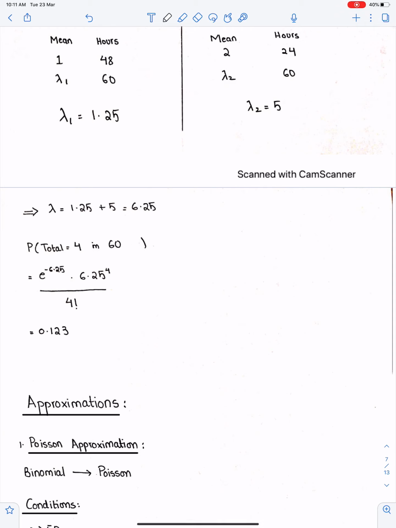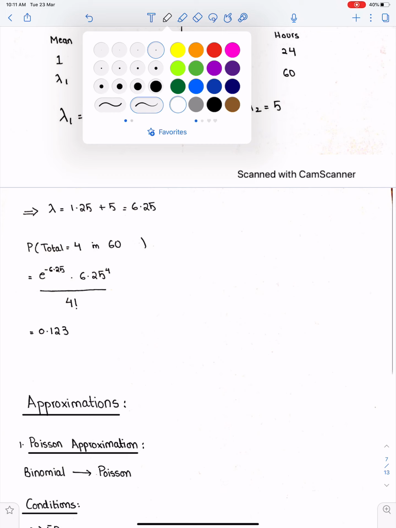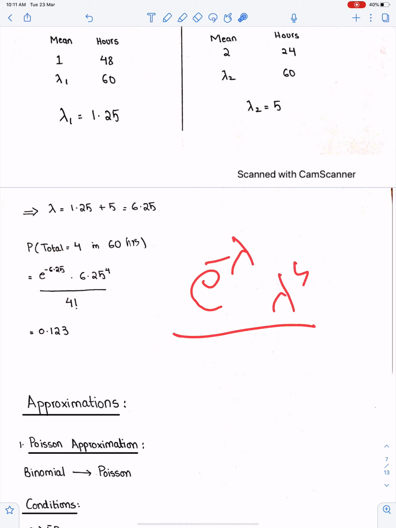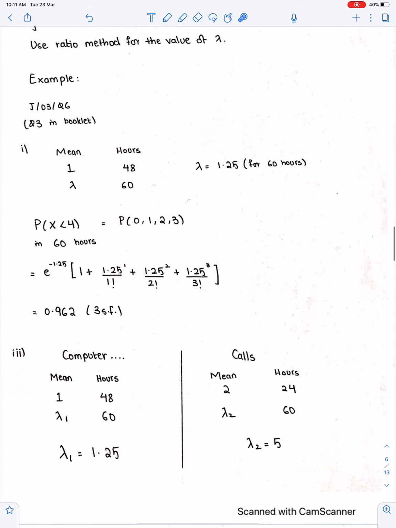Find the probability that there are exactly 4 calls and computer breakdowns in total in 60 hours. So by using this formula, you can easily get this: e power minus lambda, lambda power 4 over 4 factorial. The value of lambda is 6.25. You can go through the question in the past paper. This is the reference.